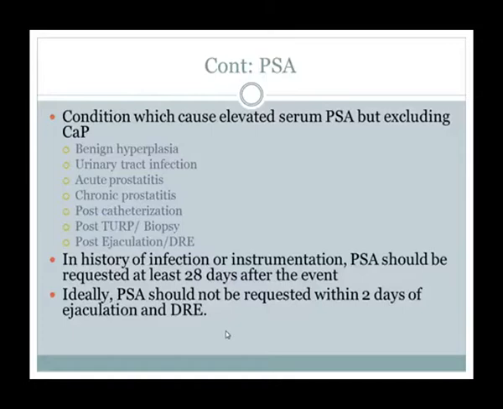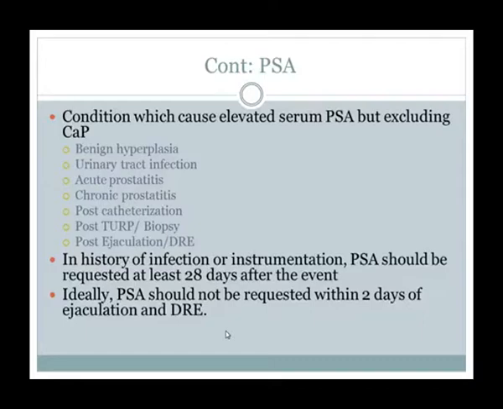Conditions which cause elevated serum PSA but are not CA prostate. There are some other conditions that cause raised serum PSA, but it is not actually CA prostate, like benign prostatic hyperplasia. As I already told you, serum PSA is normally secreted by the prostate. Once there is an enlarged prostate, there is more chance of secreting serum PSA.